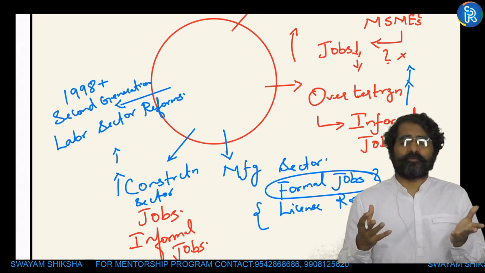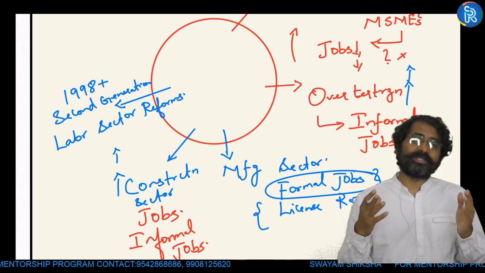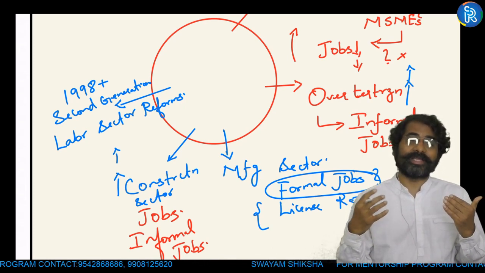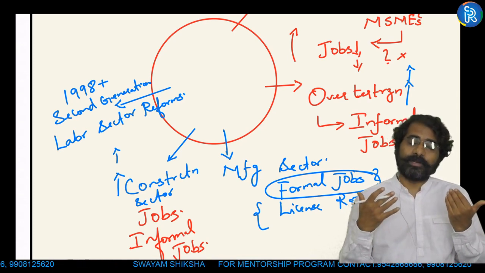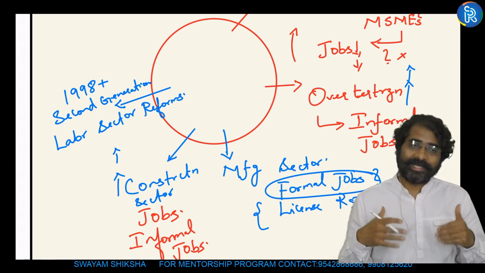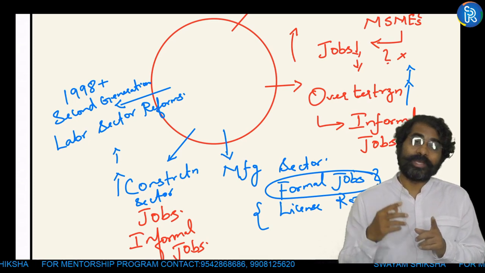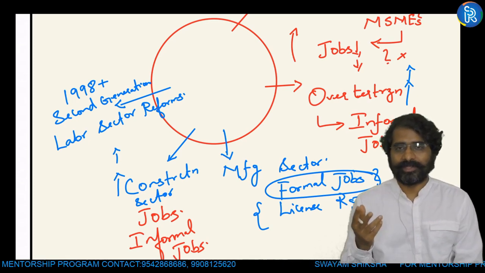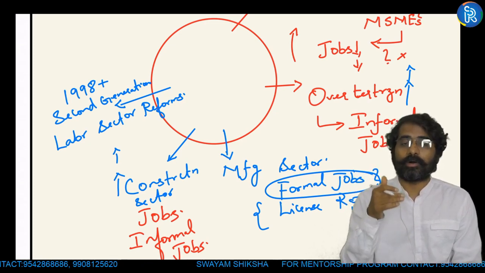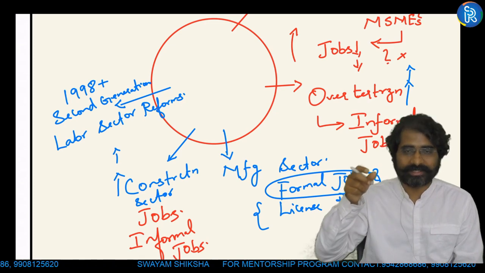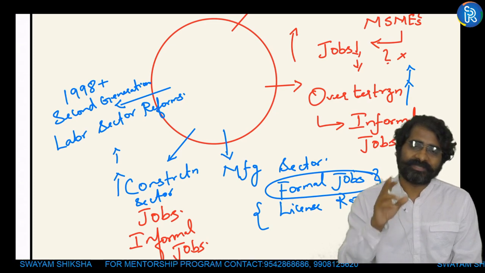So why unnecessarily create problems when we don't have freedom? They started going ahead with contract labor, with informal jobs. So the stringent labor laws, which we thought would benefit the labor, have led to lack of job creation on one side, and on the other side, informalization of the Indian economy. They were not interested in giving formal jobs because you are restricted in terms of taking a decision on whether you have to retrench the labor or not, and therefore they decided to go ahead with contract jobs, which has led to informalization.